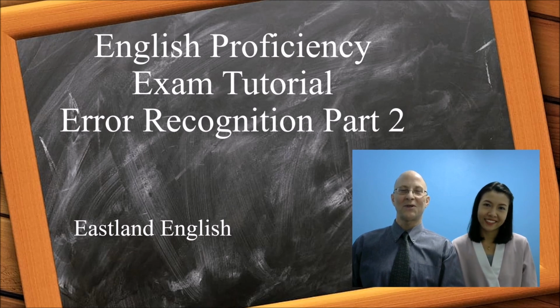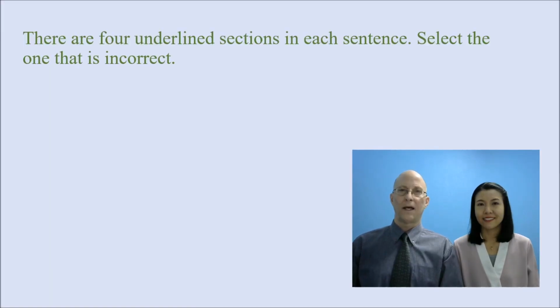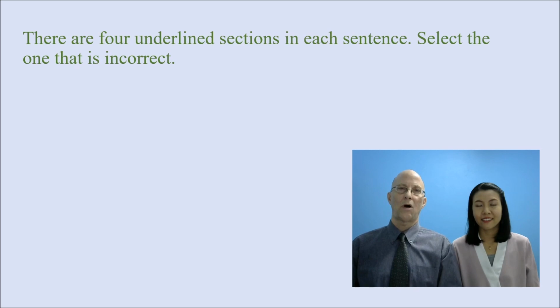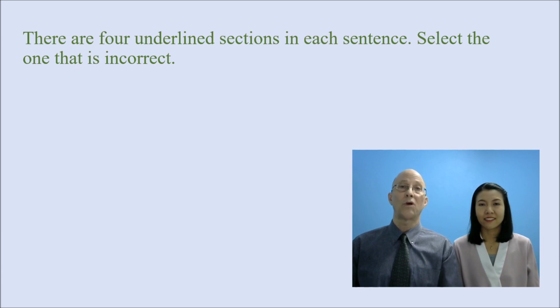Once again, we're going to do an error recognition tutorial. This one is part 2. If you haven't seen part 1 yet, don't worry, you can watch it after this video is finished. Let's get to it. As with most error recognition tests or written expression tests, there will be one long sentence and 4 underlined parts. It's your job to determine which of the 4 underlined parts is not correct. So our strategy to help you is to give you knowledge to find which one is incorrect. And one of the first things that we'll do is to look for ones that we know are correct first to reduce the chances of you making an error on the answer sheet.